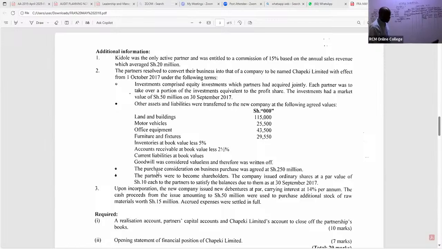Now, ladies and gentlemen, we continue. So look at this note. The purchase consideration on business purchase was agreed at 250 million. That's 250,000, remember, we are cutting 3 zeros. So, ladies and gentlemen, remember that purchase consideration will be debited to the new company being formed, and you credit your realization.